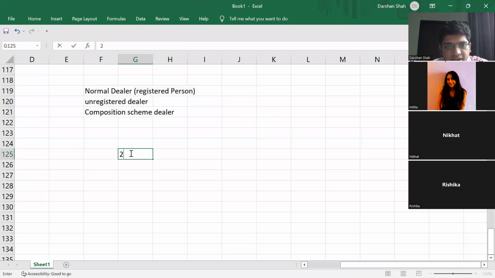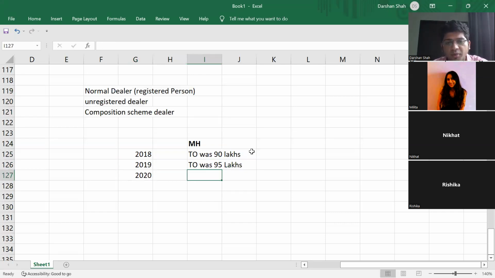So let us say in 2020. In 2018, you are in Maharashtra, okay? So obviously it will come under rest of India, so the turnover limit is 1.5 crore. Your turnover was 90 lakhs, okay? In 2019 your turnover was 95 lakhs, okay? And then in 2020 due to corona, you are a manufacturer of medical supplies in Maharashtra.